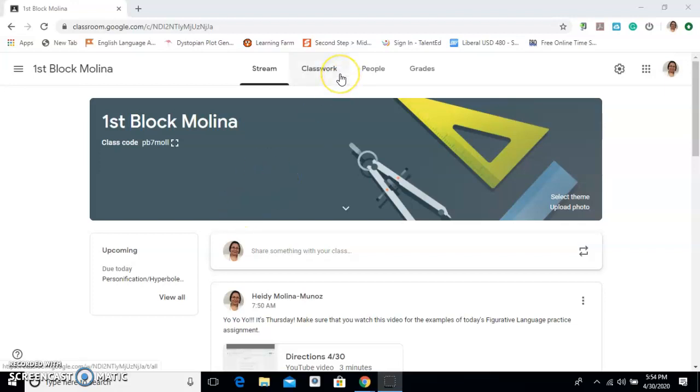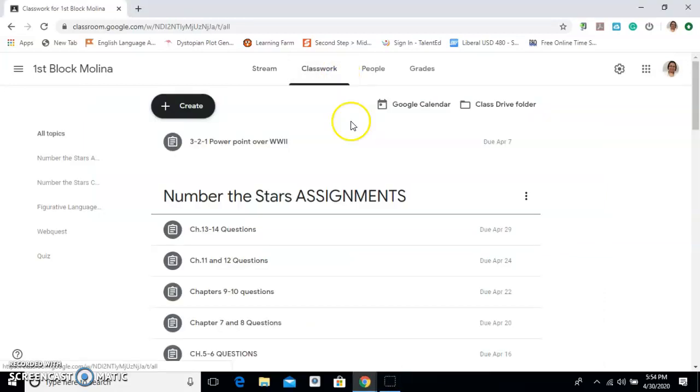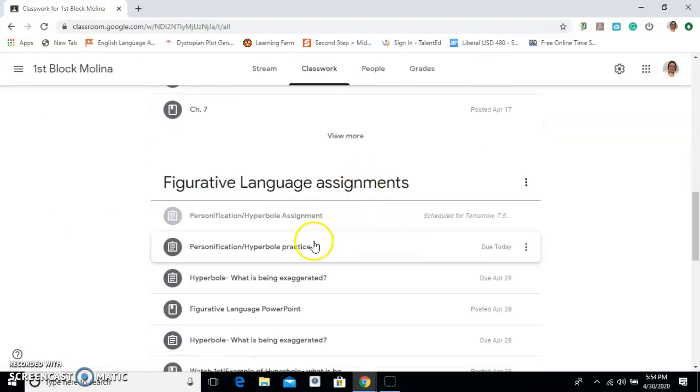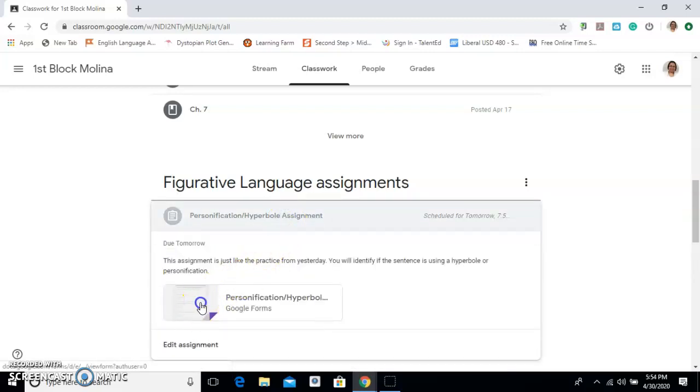Today is going to be a very short and simple day. The first thing you need to do is click on classwork and scroll down to figurative language assignments. You are going to be doing the personification hyperbole assignment. It's just like yesterday's practice.